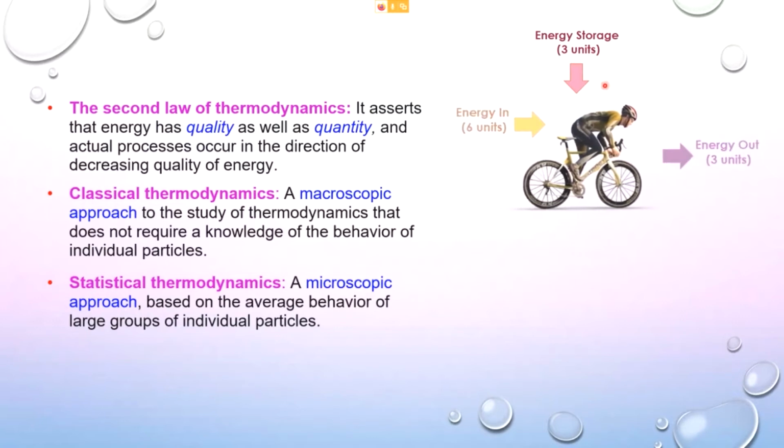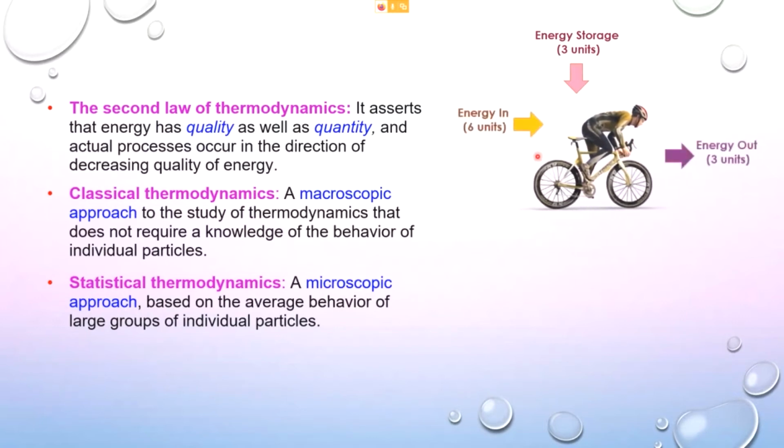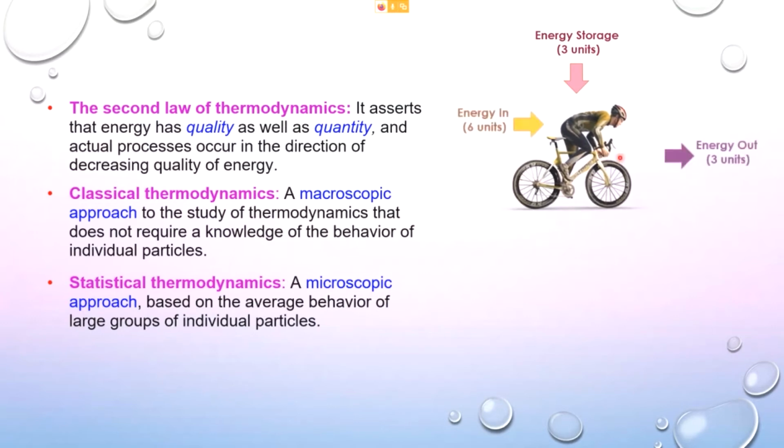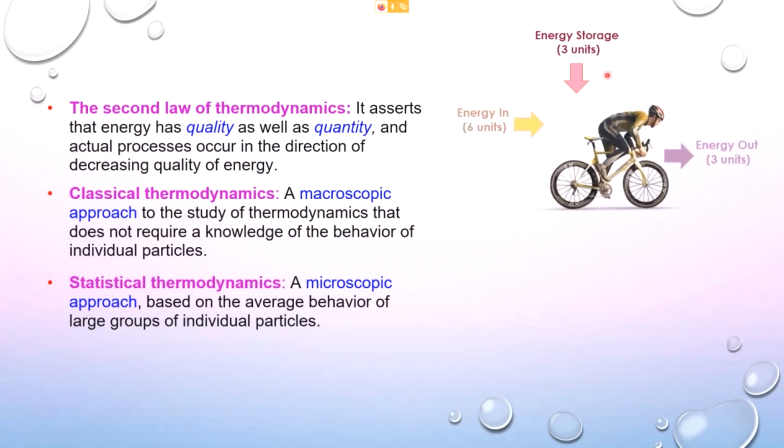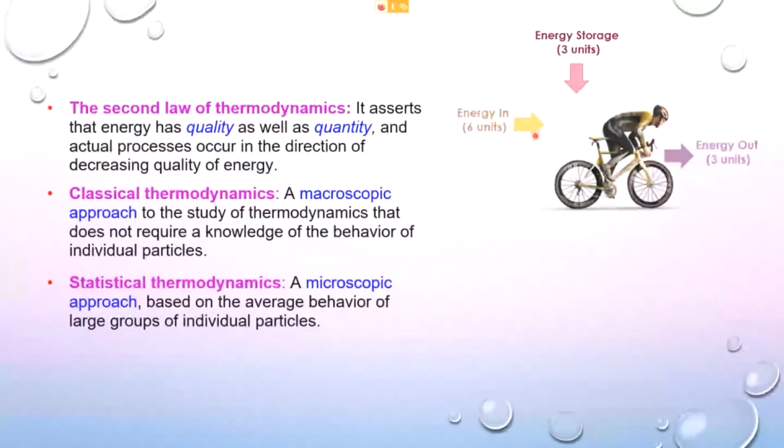When you add up 3 and 3, it must equal the total amount of 6 units that has been transferred to the body of the cyclist. So the total amount of energy must always equal a constant.